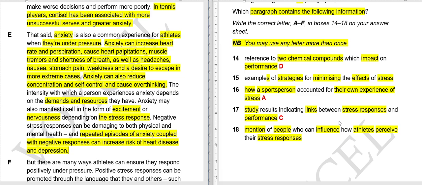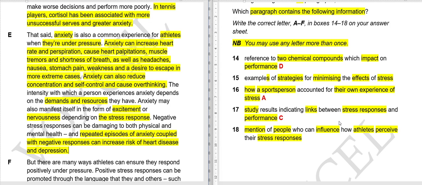So 15th question, examples of strategies for minimizing the effects of stress. Are there any examples of strategies, like what should we do when we are stressed so that we can minimize it? No, there is no strategy given of that particular sort. So 15th cannot be our answer.